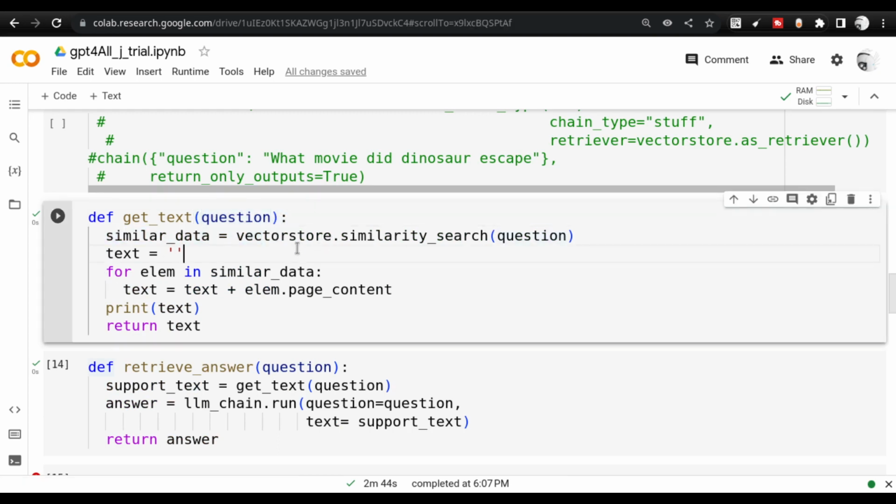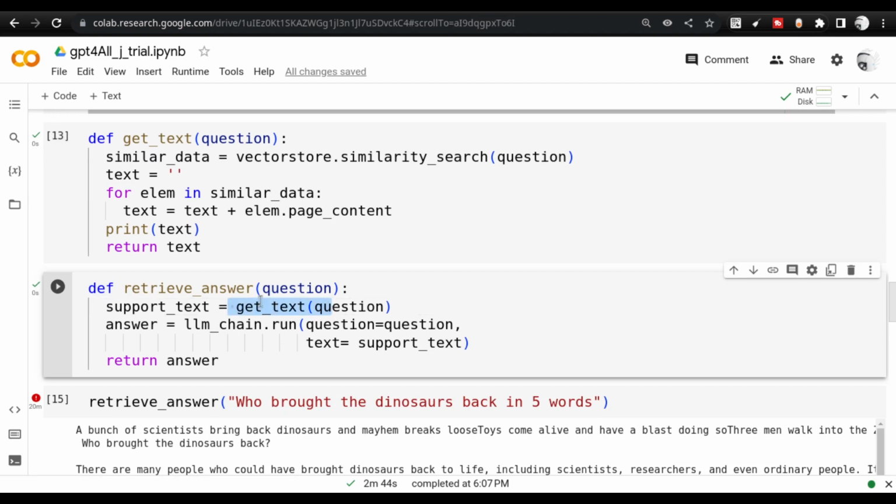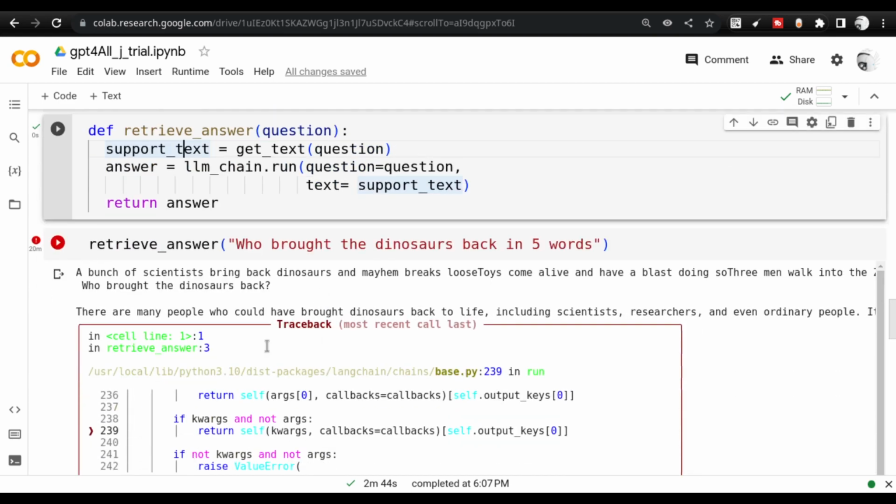So this could be any question that is given by the user, and then I run a simple for loop to get the text out of these questions. Again, another function where I give the question again, but this time I'm going to give the context as the supporting text, and then I run the LLM chain. So this is what I'm doing here, and finally you see the output here. We already discussed how the output is and what are the pitfalls that the GPT4All-J model has.